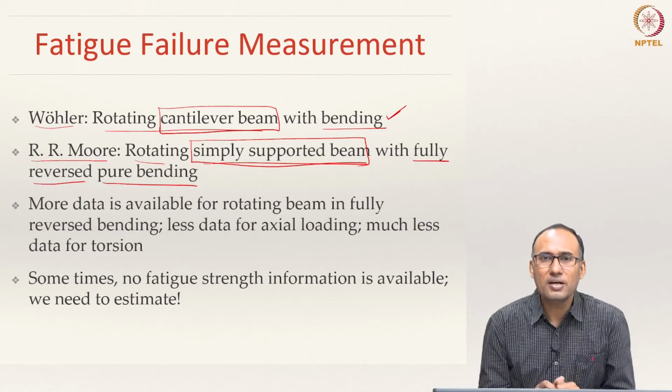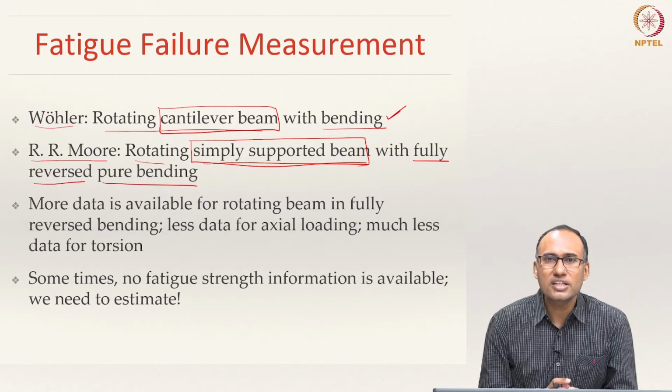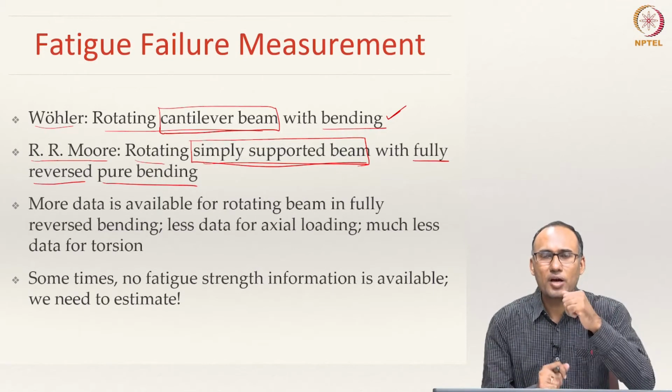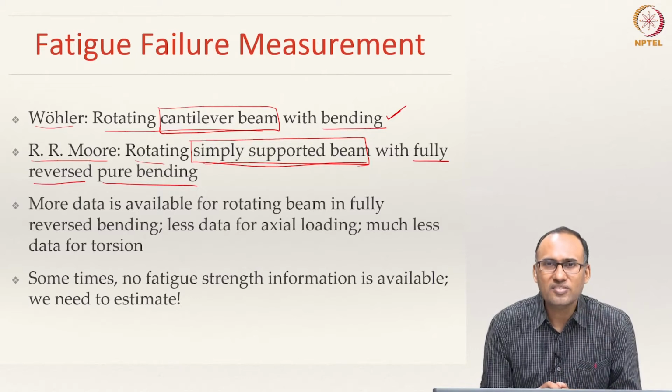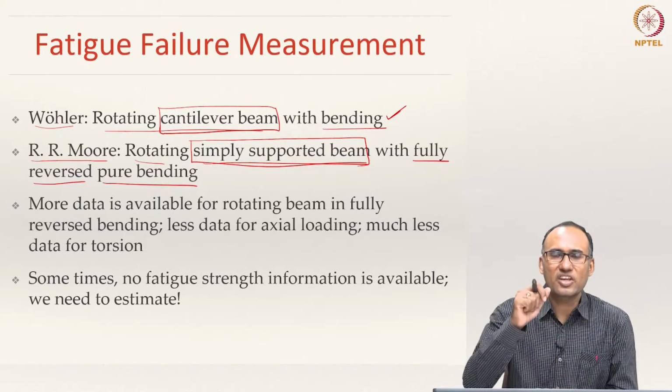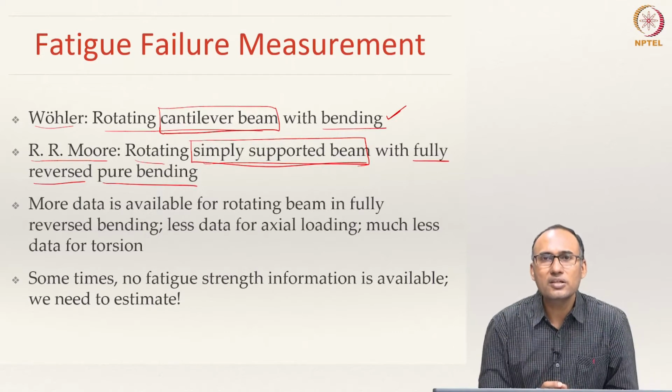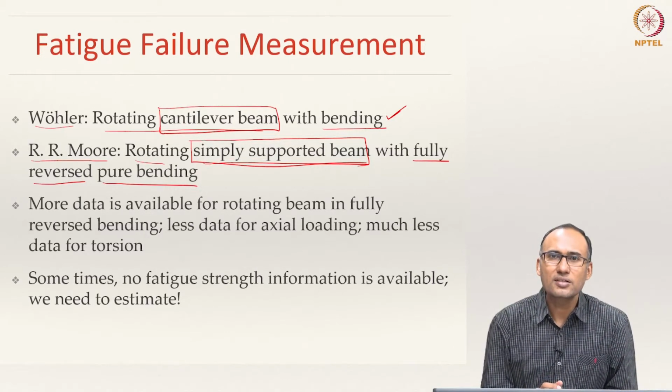Because you remember when we studied static failure theories, the yield strength of the material we calculated using a uniaxial tensile test, and that is the material property that we used even when dealing with multi-axial loading, right.